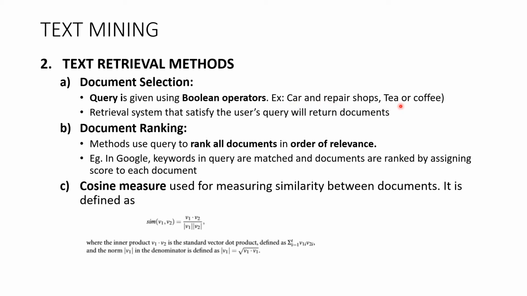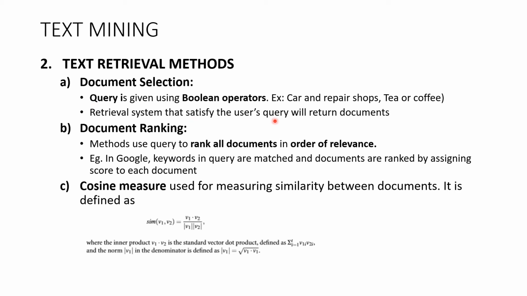But suppose you use or, like tea or coffee, then it returns the documents in which either tea is there or coffee is there. So when you use Boolean operators, you can search a particular topic easily, and that actually gives a more relevant result.